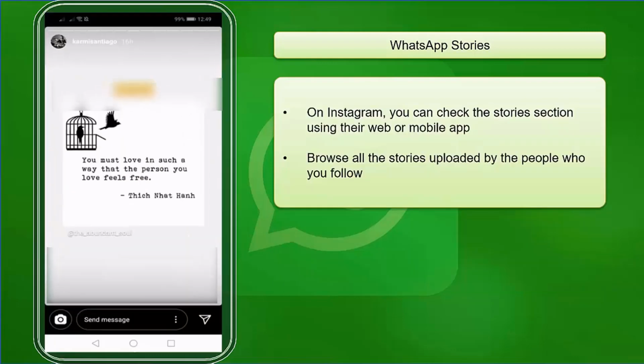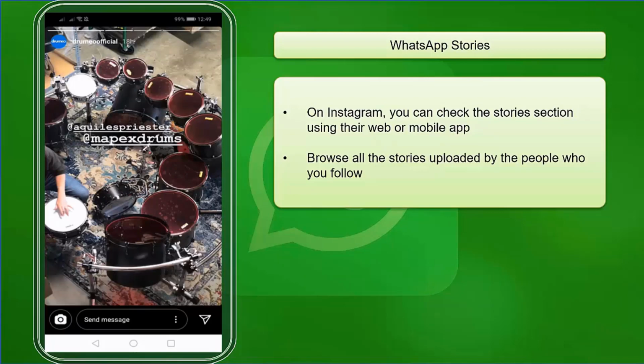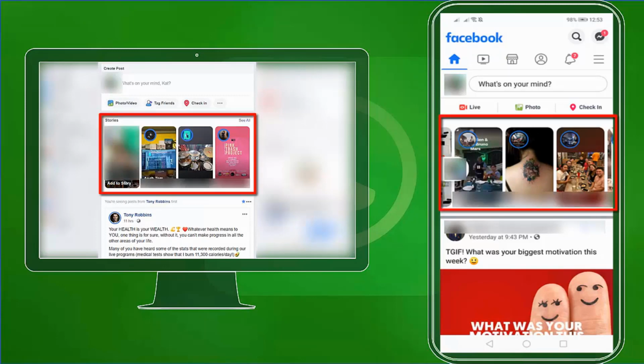On Instagram, you can check the stories section using their web or mobile app and browse all the stories uploaded by the people you follow. On Facebook, you can view the stories of people in their web or mobile app messenger too.